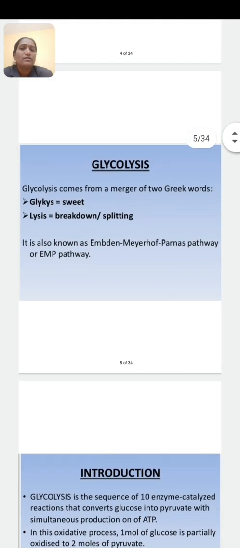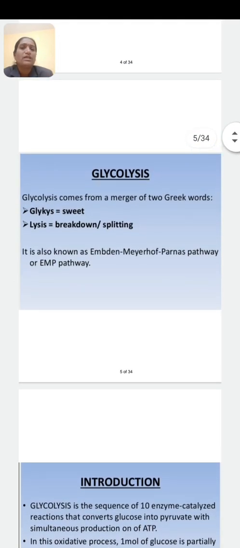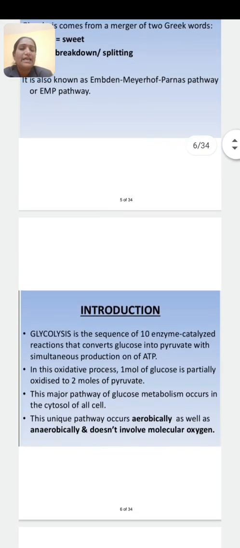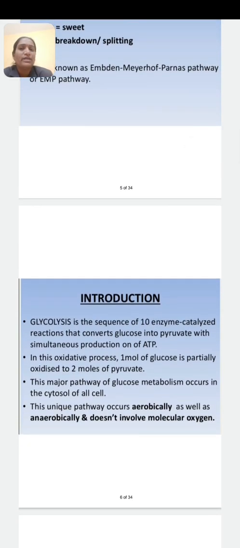Once again, the definition of glycolysis: breakdown of a glucose molecule into 2 molecules of pyruvate, and it is the common pathway for aerobic and anaerobic respiration.